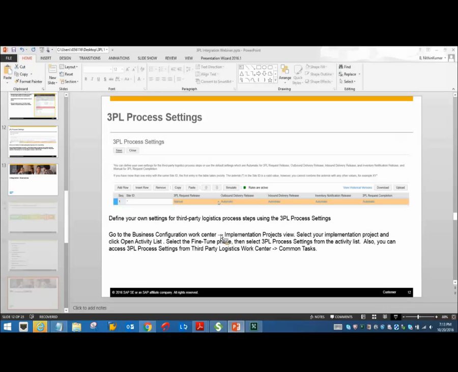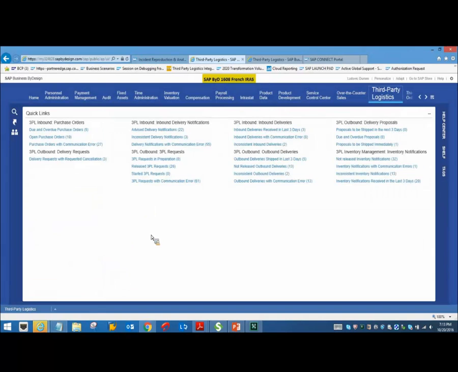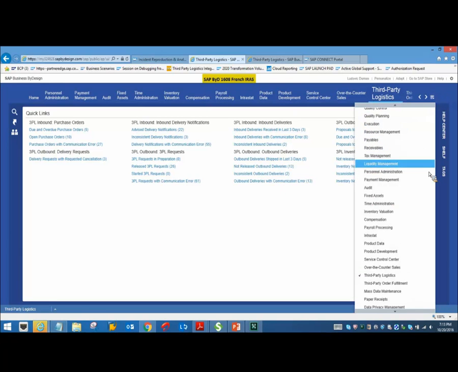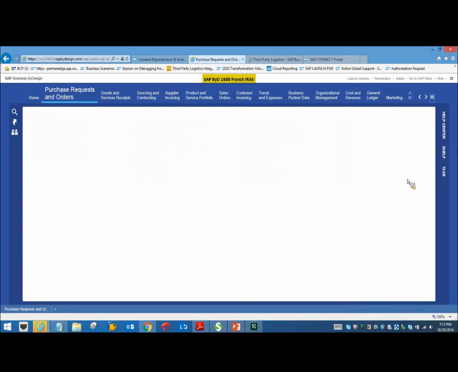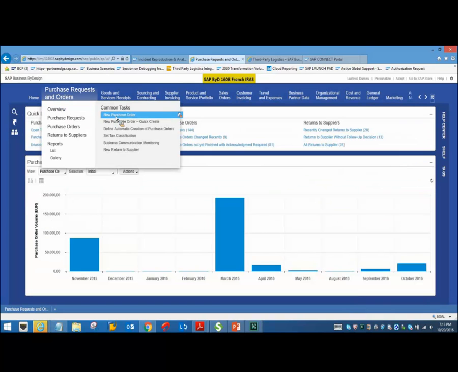So here I will be taking up a procure to pay scenario where I have certain goods which have to be procured from the supplier, and I'll ask my supplier to directly ship it to my 3PL site. Okay, let's go to purchase orders here. Purchase request and orders work center. I create a new purchase order.